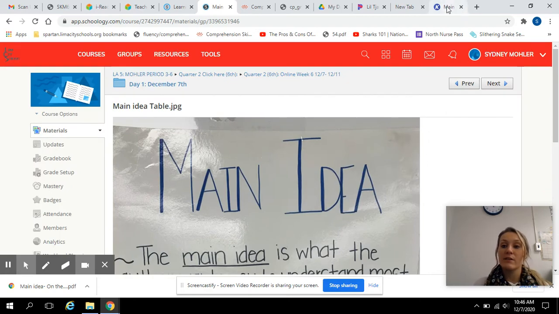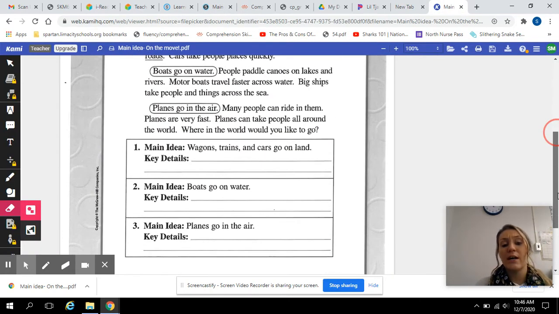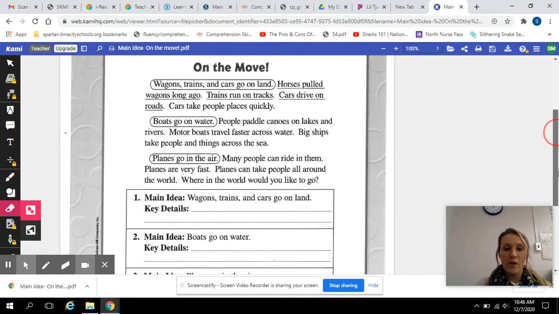First and last. So we're going to read On the Move, and they identified the main idea for you today, but you will do the key details, okay? So let's read On the Move. Wagons, trains, and cars go on land. Horses pulled wagons long ago. Trains run on tracks. Cars drive on roads. Cars take people places quickly.